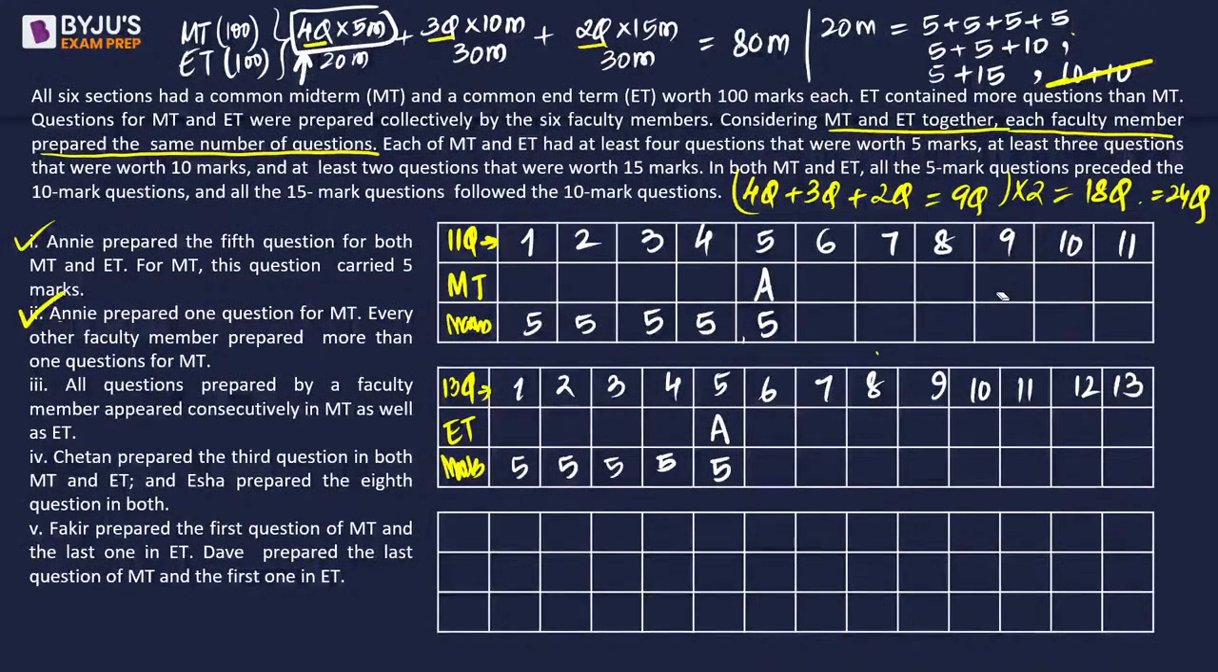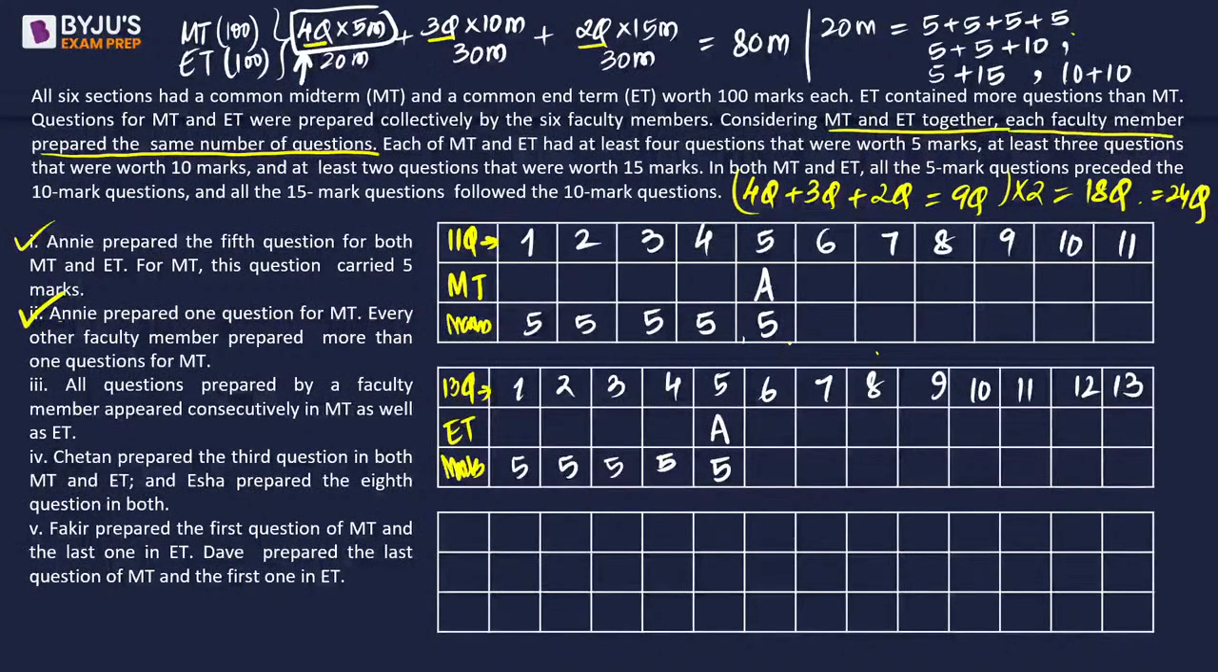We can't do this because we need this 5 mark question. Okay. No, after this 5 there can be a 10. We need a 6. Very much possible. Next is Annie prepared 1 question for MT. So Annie is done.